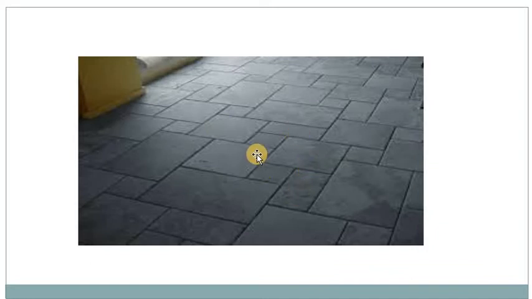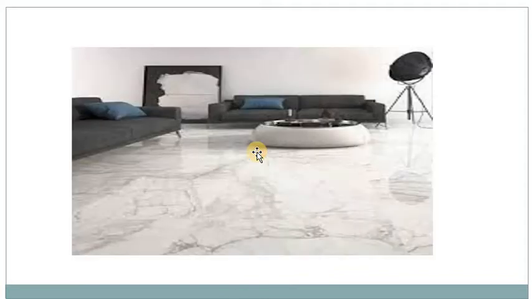See, this is ordinary cement flooring. The cost may be less than marble or tiles flooring. This is one type of flooring. Next one is marble flooring.